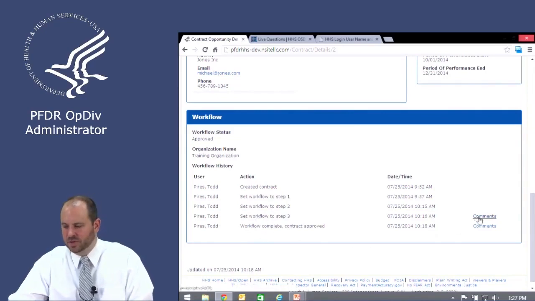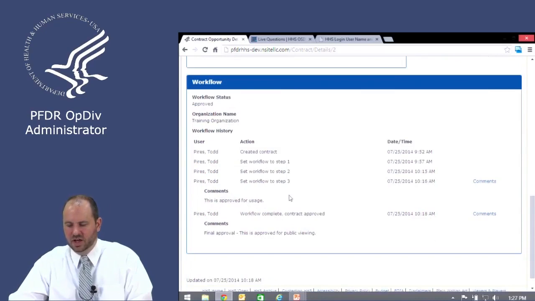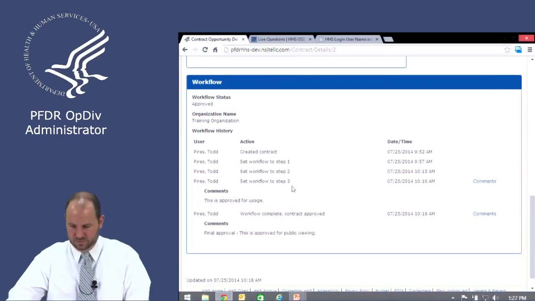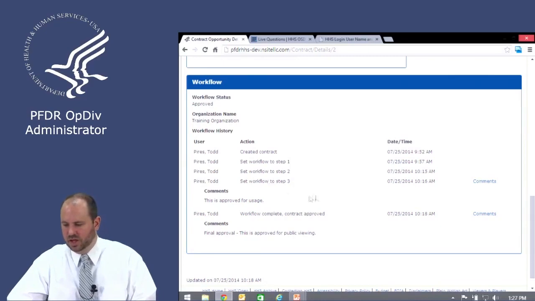You can see here we've got some comments, and if you click on that link, it'll actually display the comments. When the reviewer or final approval clicks that approve button, it pops up an approval box, a comments box that allows you to enter in comments to give your approval or disapproval.